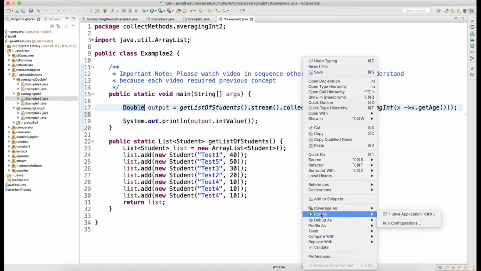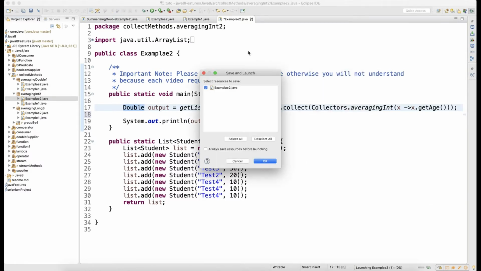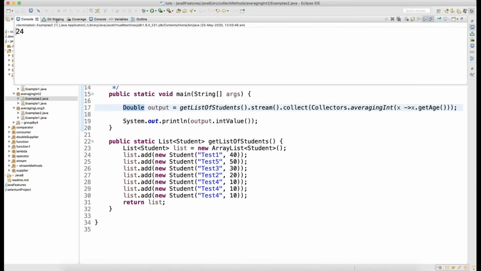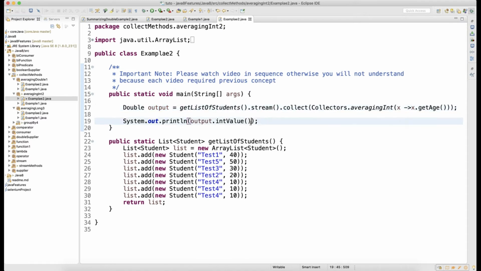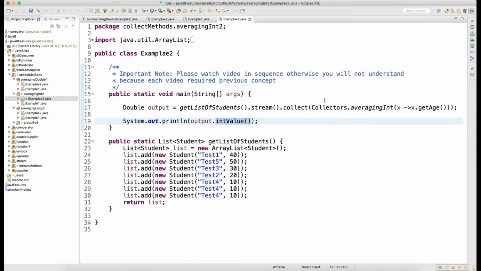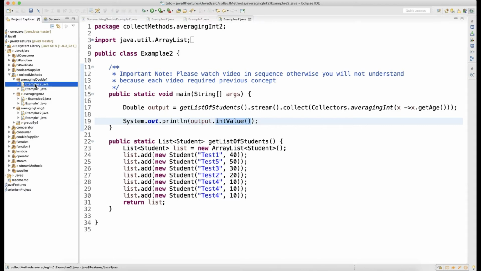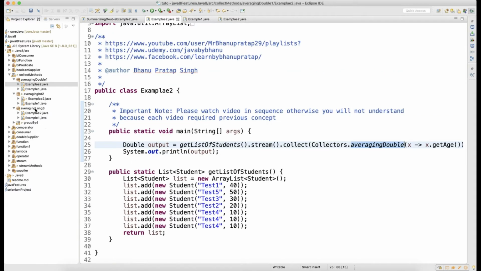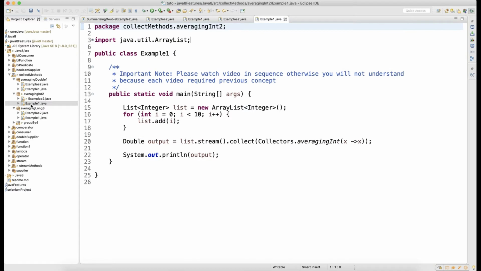So let's run this. You are getting 24 here. One thing to understand is how you are getting 24. Because Double has a method called intValue. I am calling that intValue and getting the output as an integer.